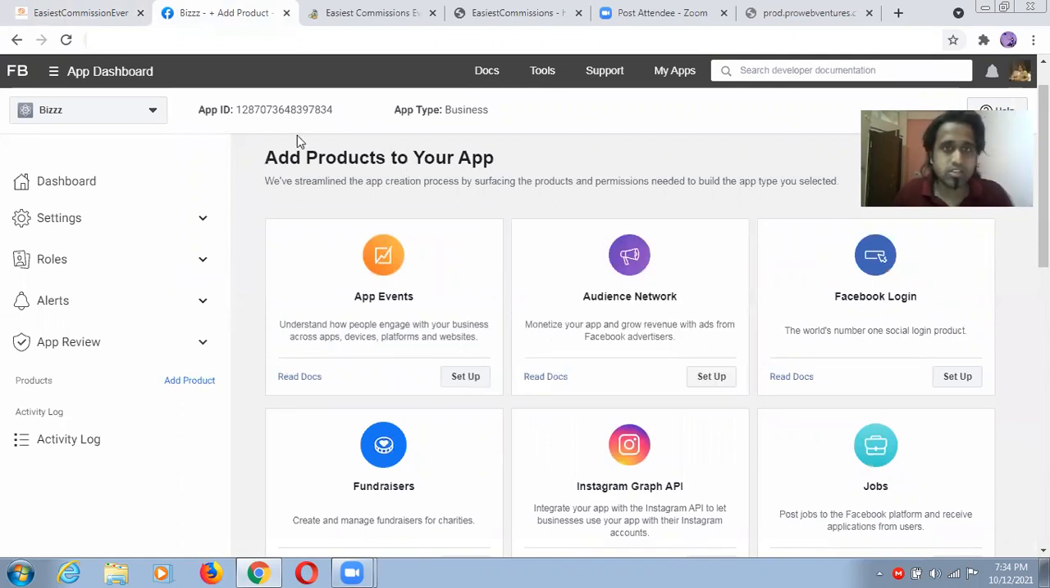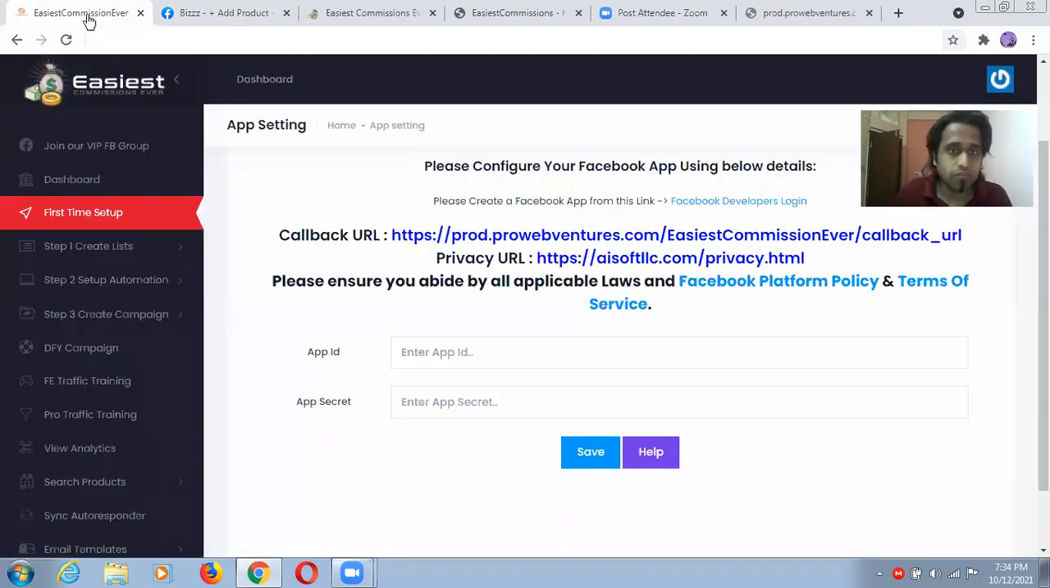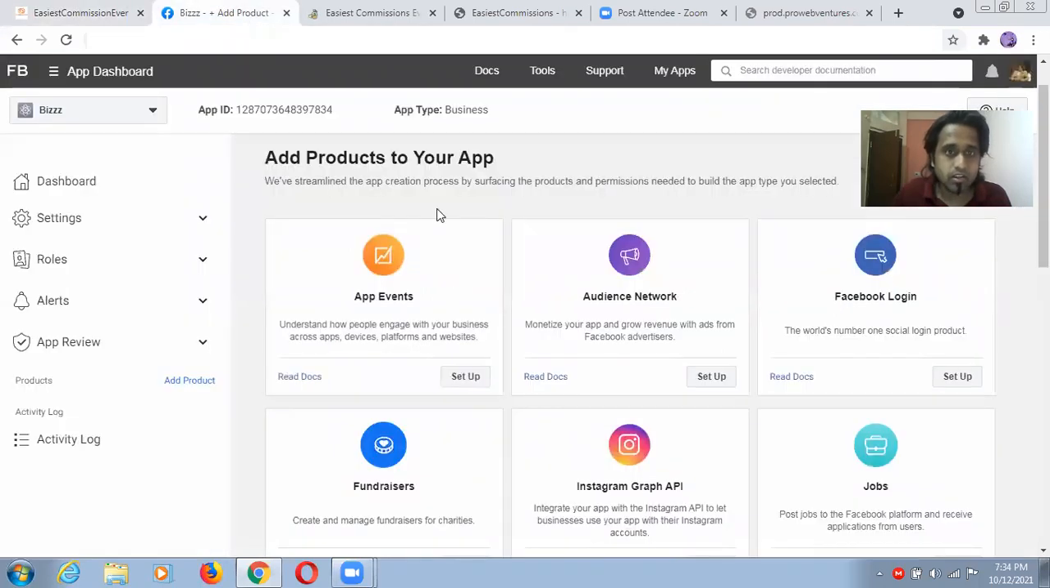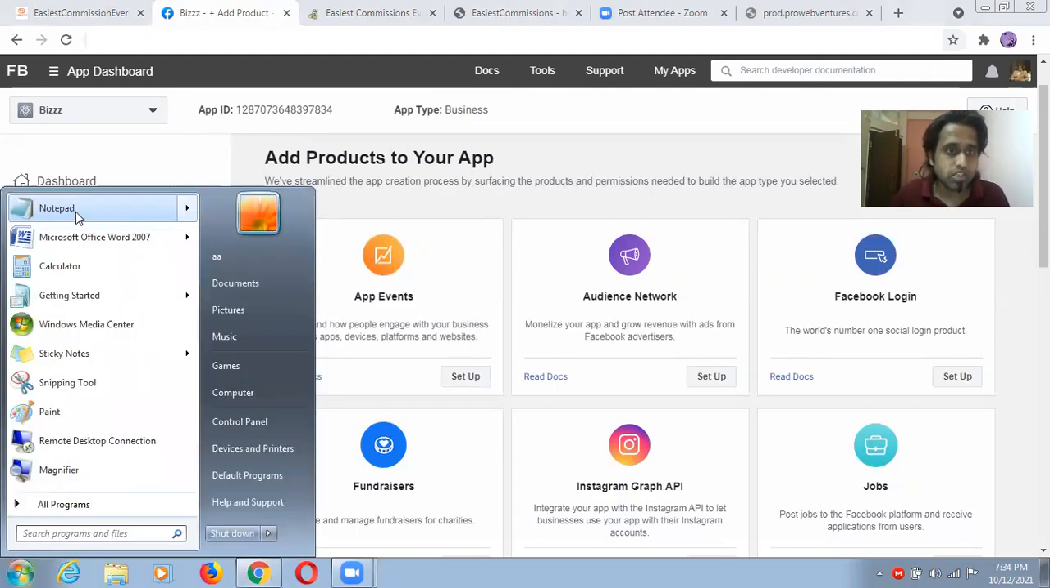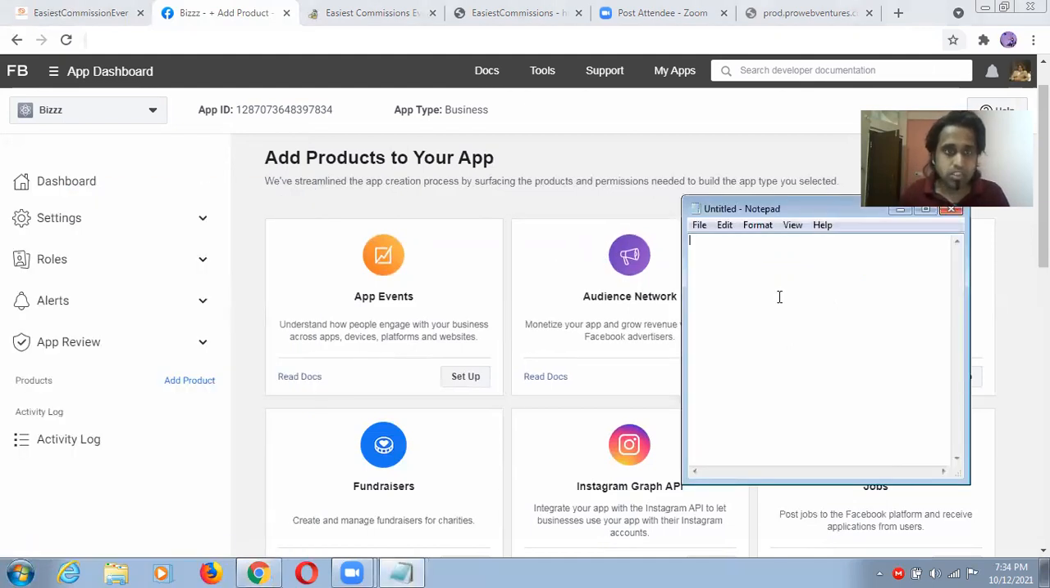Actually, okay guys, this is app ID. Okay, give me 1 minute, just let me type this one. Actually, I'm not able to copy this one. 1287 707 364 7834. So this is my app ID, guys.